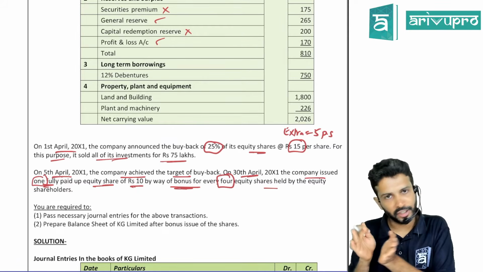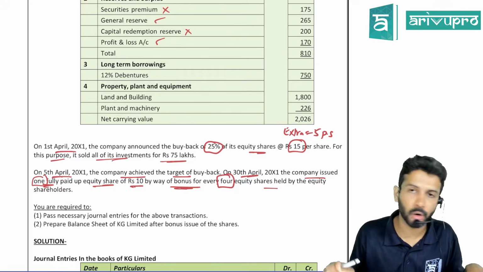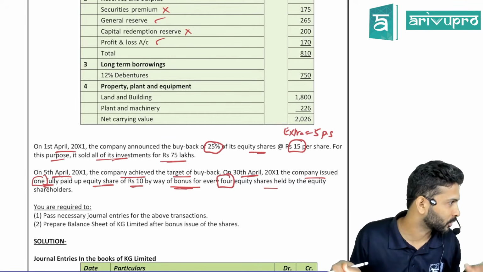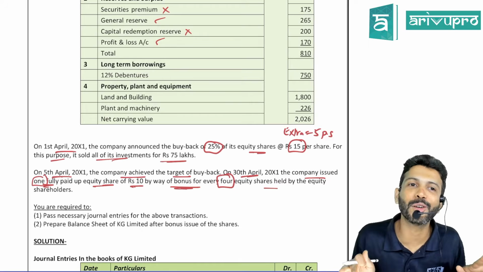The bonus issue topic they have pushed to CA Foundation. It's not there in our CA Inter syllabus anymore. It was there, but now it is not. It's there on your junior side of things, not with you. But this adjustment they're still asking, which means indirectly we also should know it.